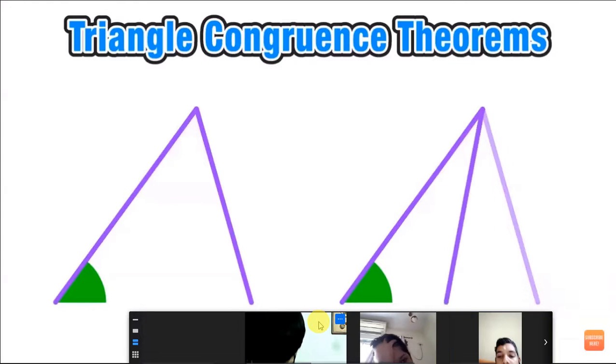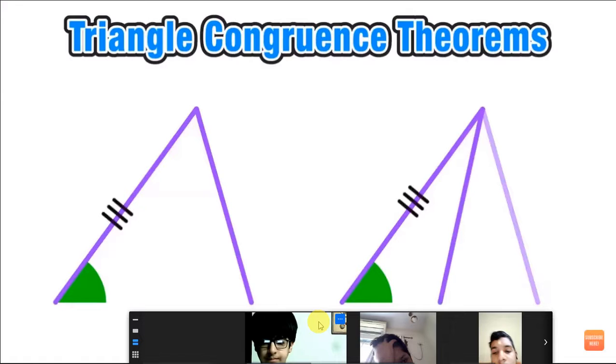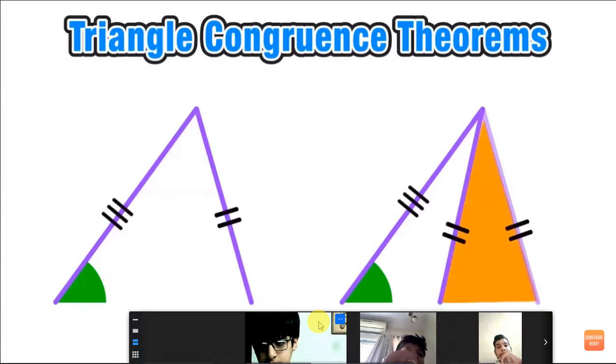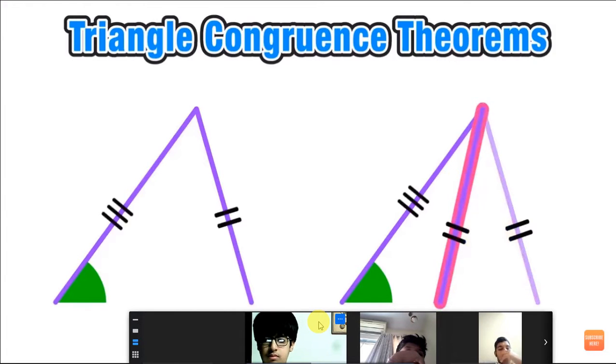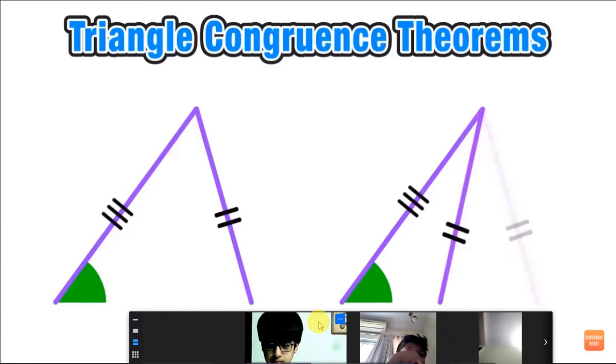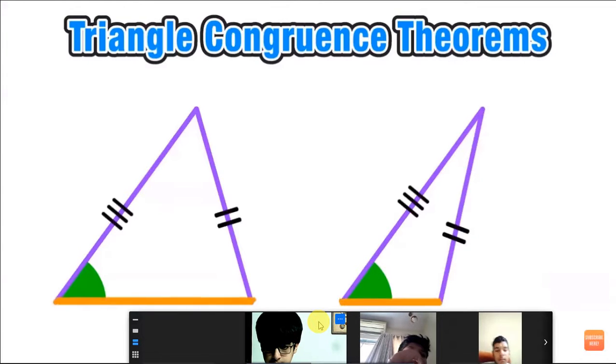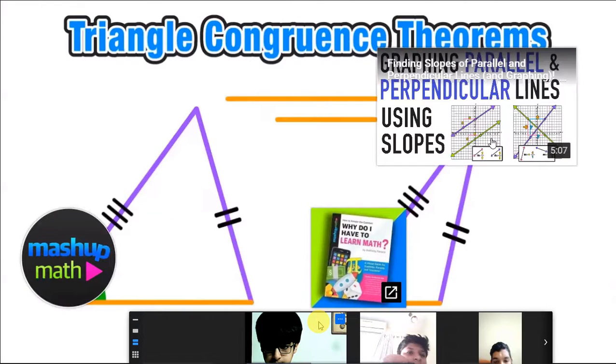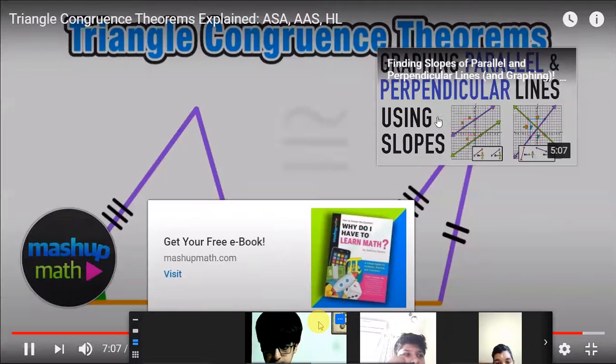So I could take that side and swing it over to a new location and still show that angle-side-side is still the case here, no matter how I choose to draw that second triangle. And I have the option of drawing it either way, since that's an isosceles triangle, so both of those sides are definitely congruent to each other. Now if I draw it this way as an acute triangle, I see that I have angle-side-side. However, the base of each triangle clearly is not the same, and these triangles clearly are not congruent.